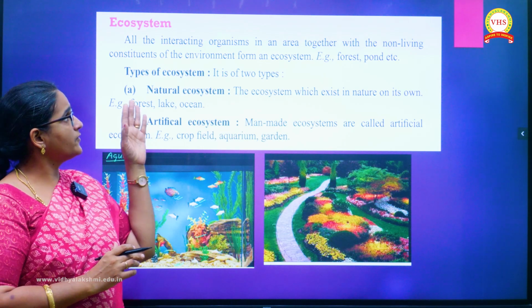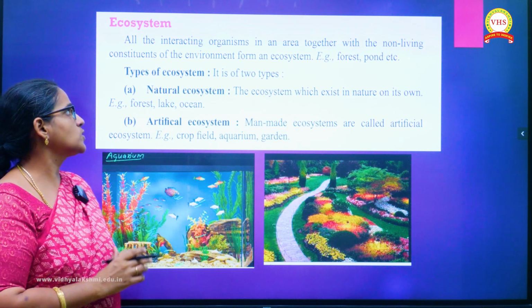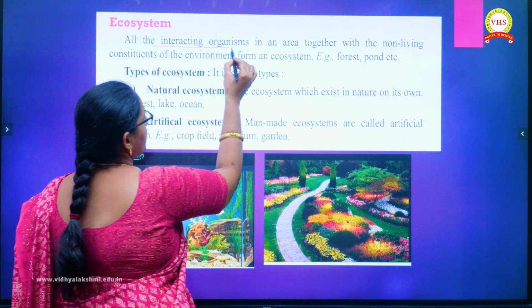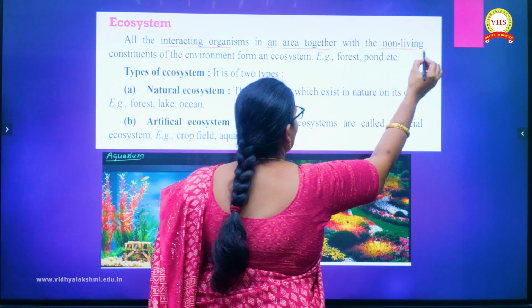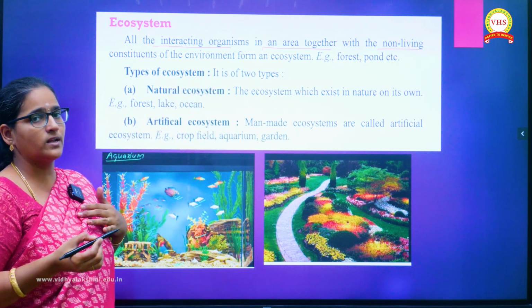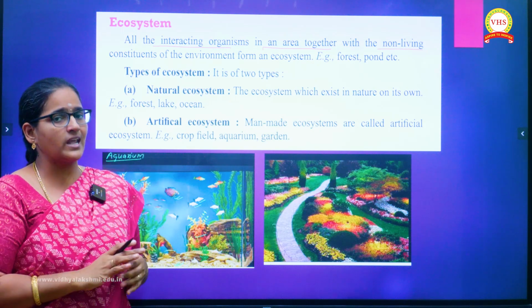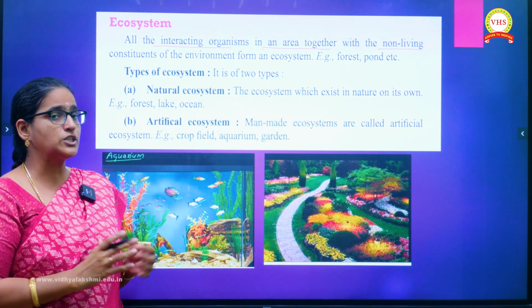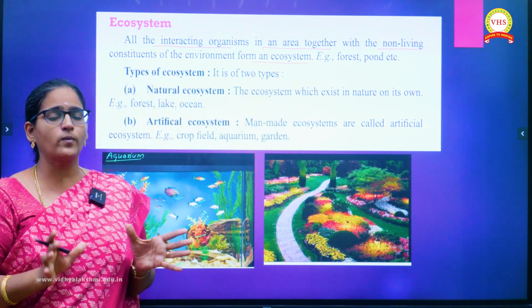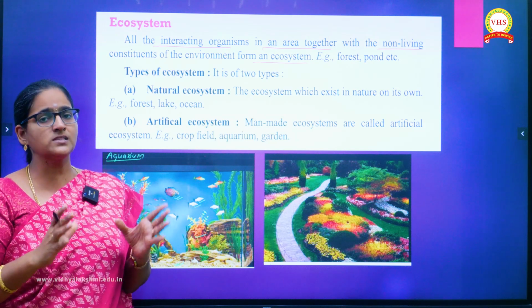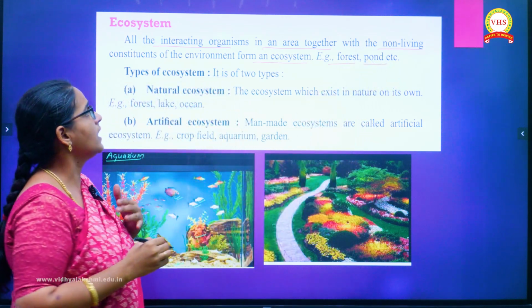Here, the first part of the chapter deals with the topic called ecosystem. What is an ecosystem? All the interacting organisms in an area together with the non-living constituents. All the living components, that is the biotic, meaning the living, surviving in an area depending on the non-living component, together constitute what is called the ecosystem. Generally, it is an area where you have living and abiotic components present together. For example, forest and pond come under the ecosystem.